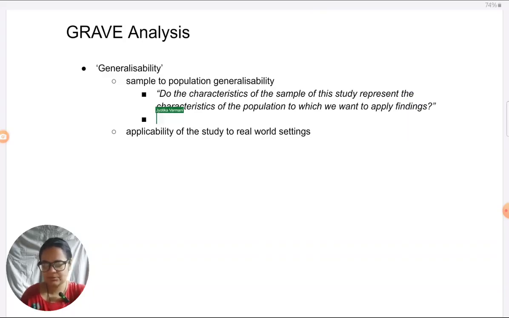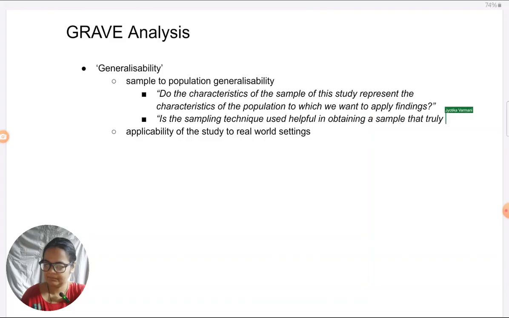And the second question you can ask is, is the sampling technique used helpful in obtaining a sample that represents the population?